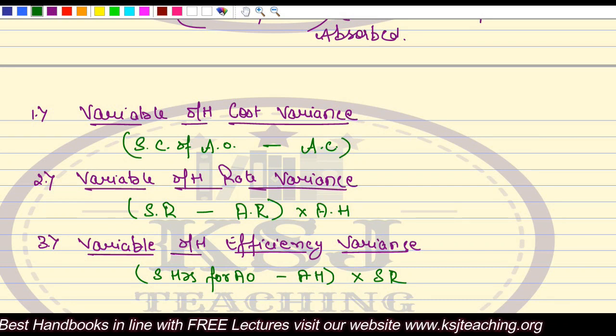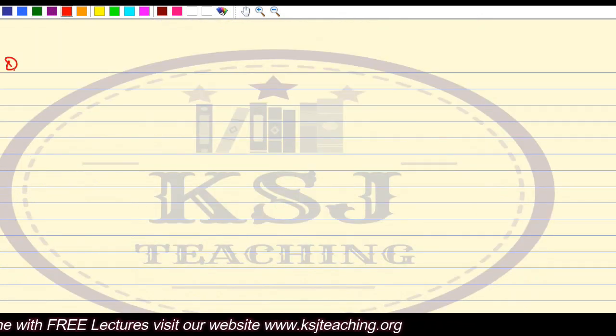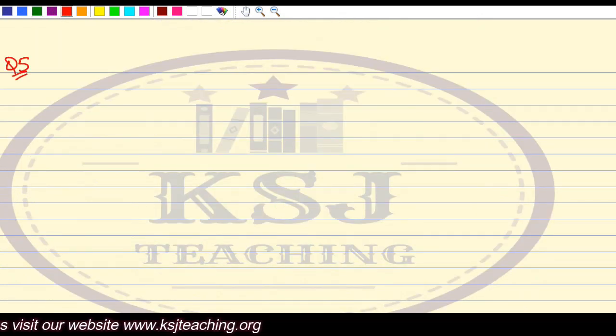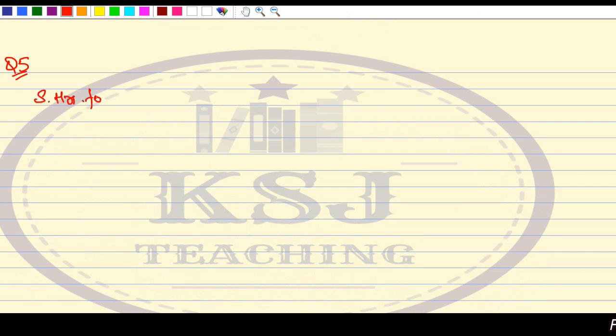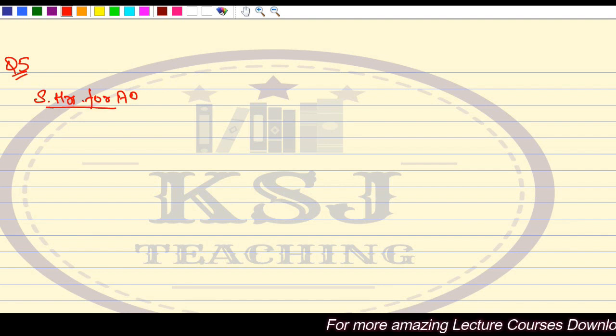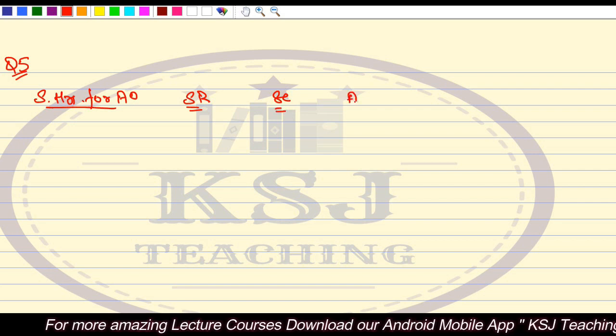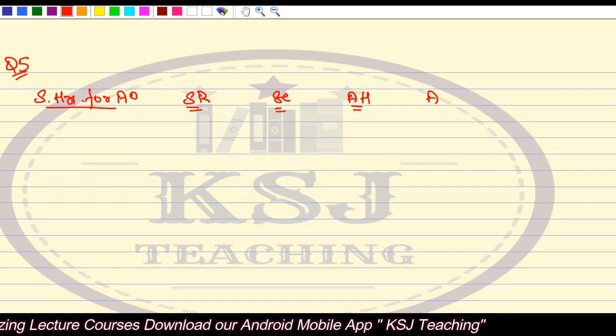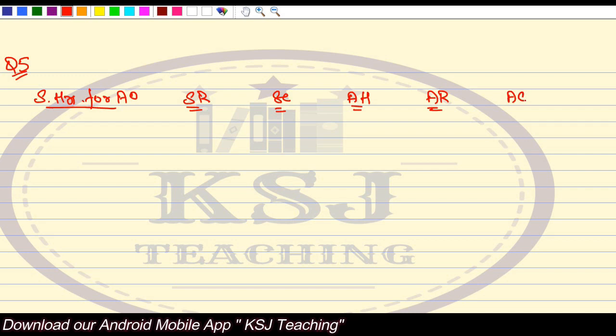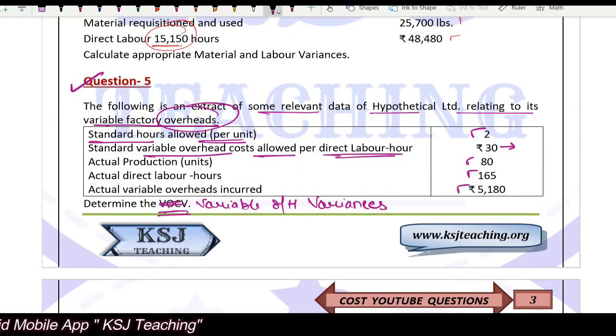Let's make a table. Question number 5. Now it is on the basis of labor hours, so I'll say standard hours for actual output. There is no role of revised standard hours in this case. Standard hours for actual output, standard rate, standard cost, actual hours, actual rate, and actual cost. Let's see what information is given to us.